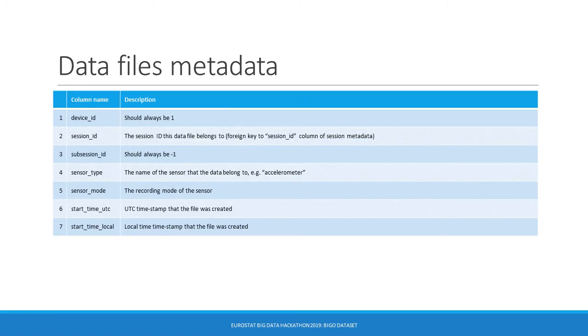This table presents the columns for the data file CSV. Each row corresponds to a single binary data file. Normally, there is no need to access this file since raw data parsers are provided.